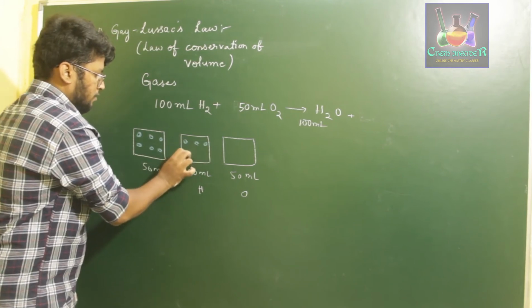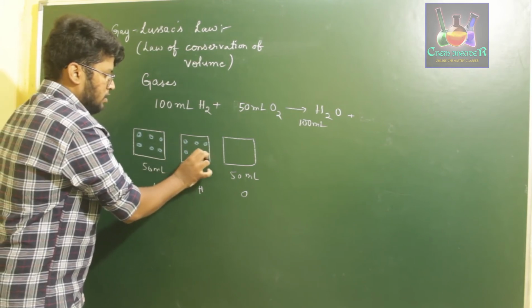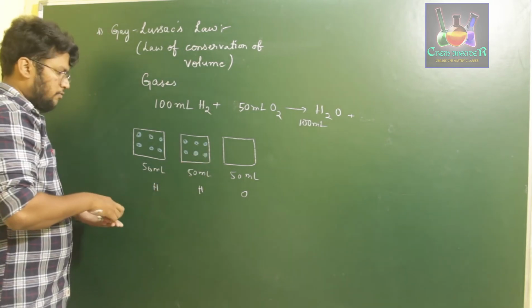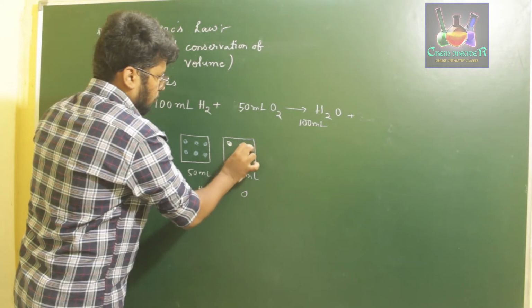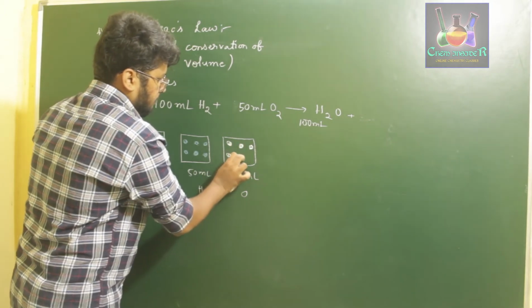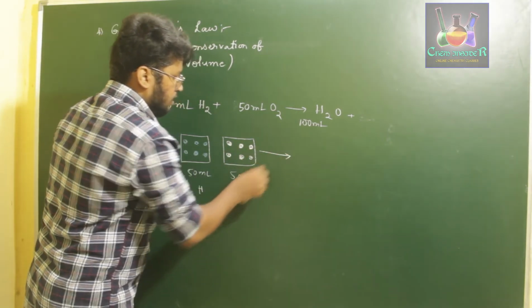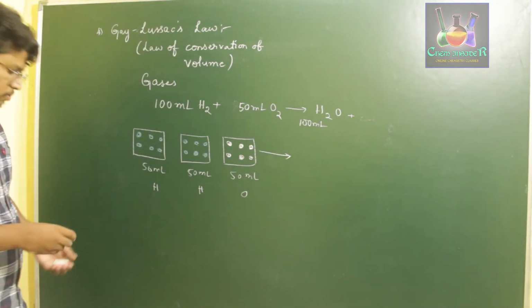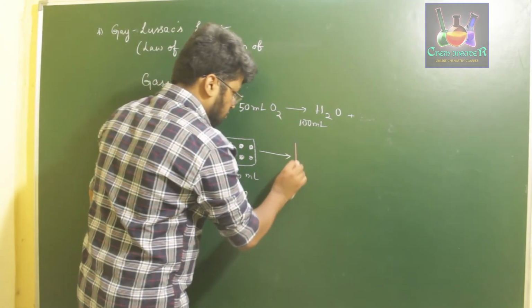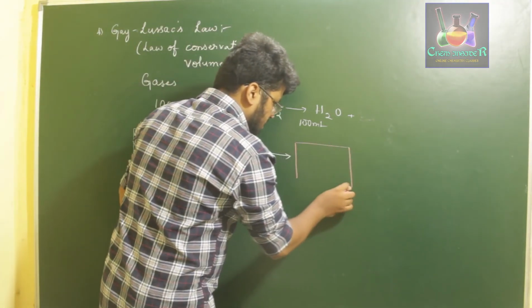Let us consider each 50 ml of hydrogen contains 6 atoms of hydrogen and 50 ml of oxygen contains 6 atoms of O. We know oxygen reacts with 2 atoms of hydrogen to form a water molecule, so the resultant H2O will have 6 molecules again.